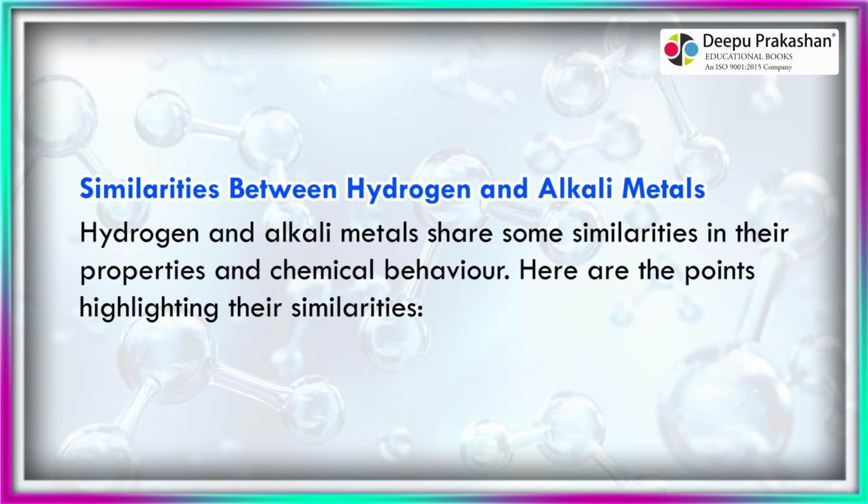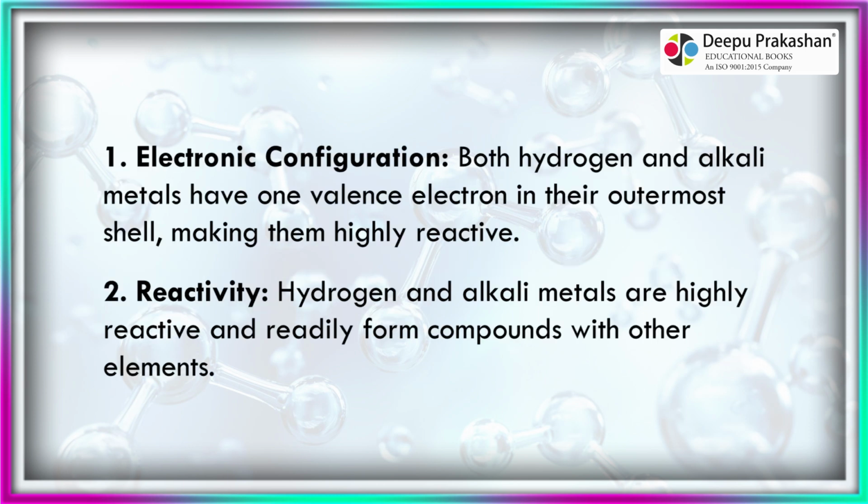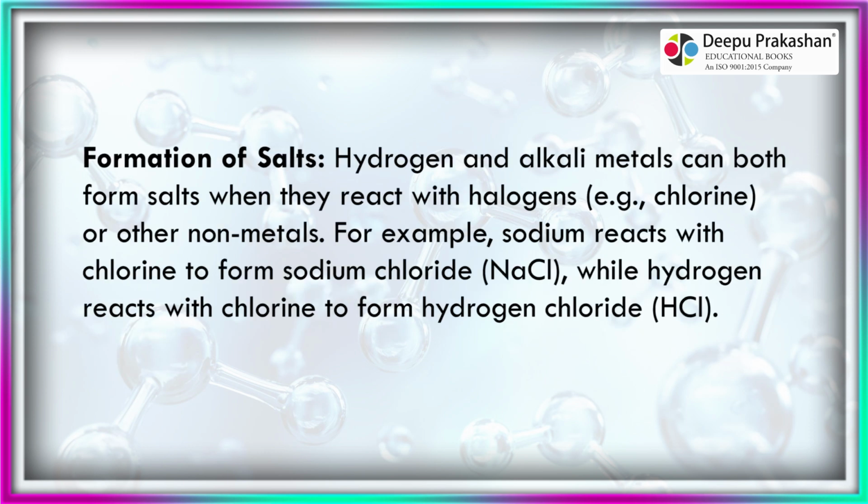Similarities between hydrogen and alkali metals. Hydrogen and alkali metals share some similarities in their properties and chemical behavior. Here are the points highlighting their similarities. Electronic configuration: both hydrogen and alkali metals have one valence electron in their outermost shell, making them highly reactive. Reactivity: hydrogen and alkali metals are highly reactive and readily form compounds with other elements. Formation of salts: hydrogen and alkali metals can both form salts when they react with halogens or other non-metals. For example, sodium reacts with chlorine to form sodium chloride, while hydrogen reacts with chlorine to form hydrogen chloride.